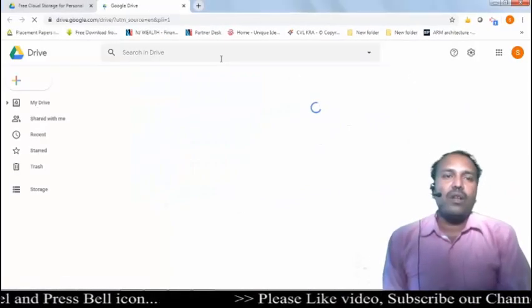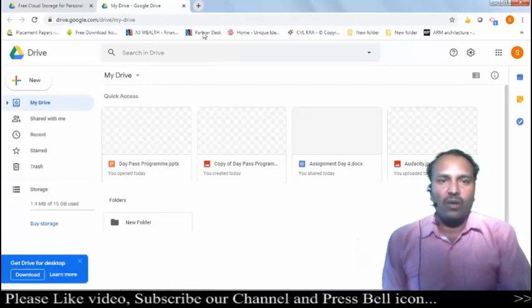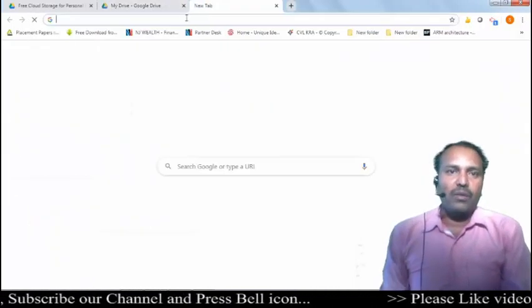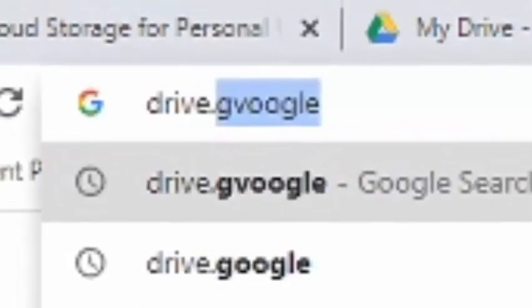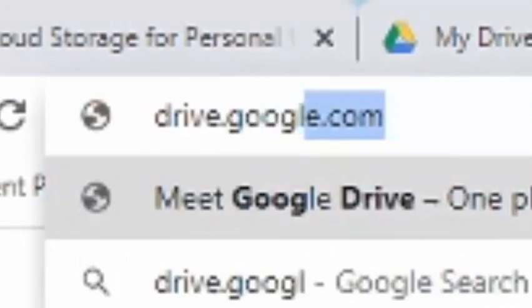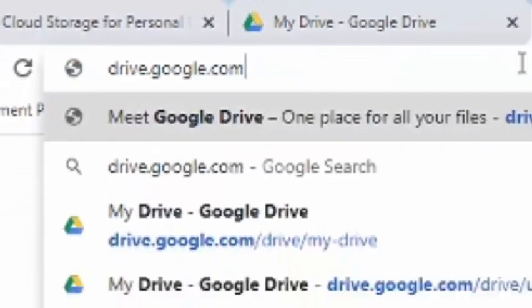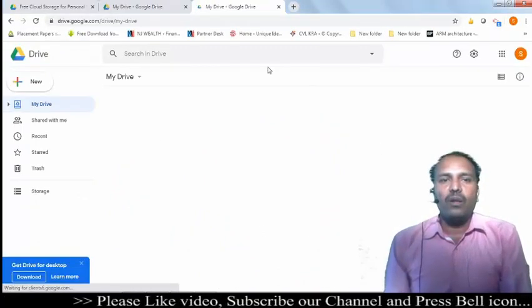This is one of the ways to access your Google Drive, or you can simply go to your URL bar and type drive.google.com. It will also open your Google Drive.